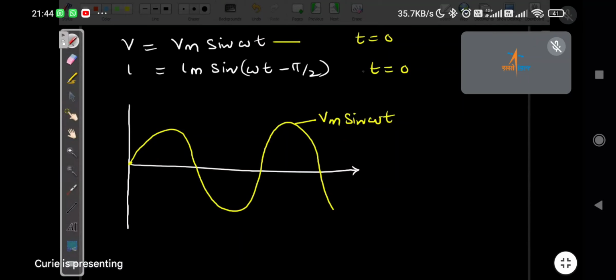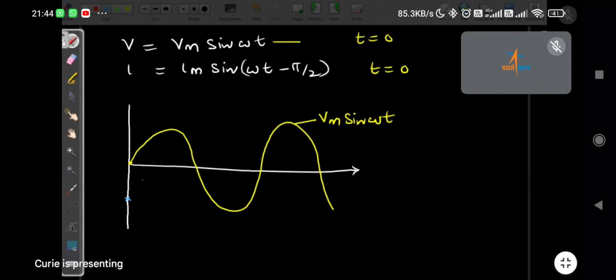Minus 90 degrees, sir. Sin of 90 degrees, so minus of sin 90 degrees I will get. So at t equal to 0, I should have a value somewhere here. My value should be here.